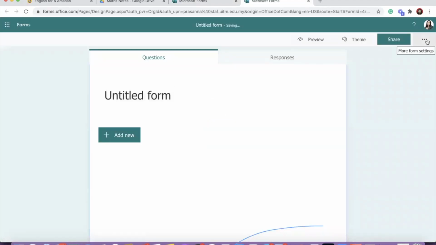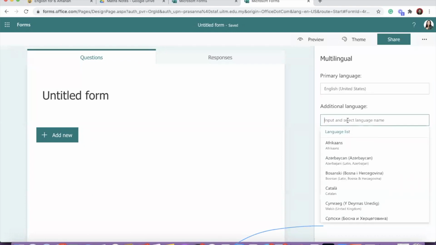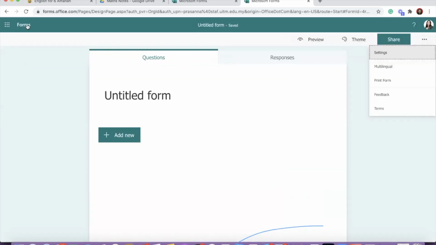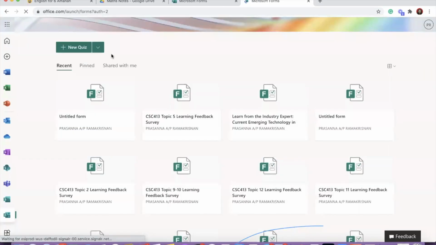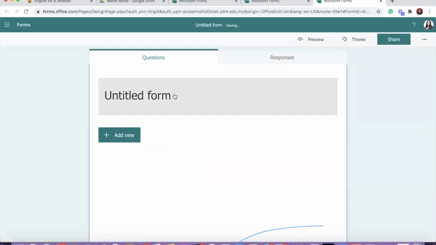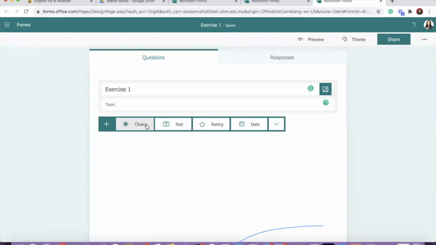For language teachers, you have multi-language here. Primary, add Malay. They do have Malay, so you can have double language inside this particular form. So it's simple, similar as how you do for your Google form. Those who have used Google form. So you have your title. So what is the topic? Add. So you can have choices, text, or you can have ratings.